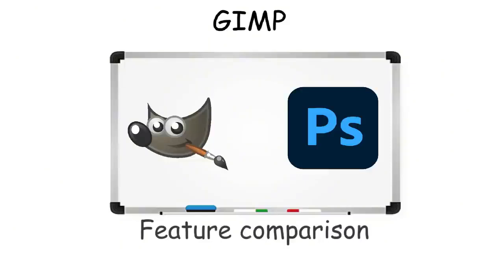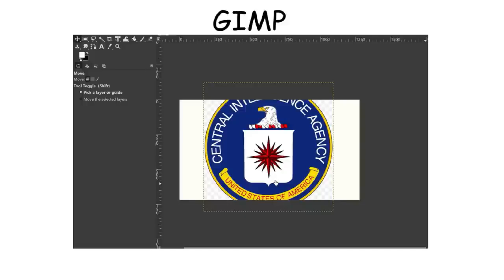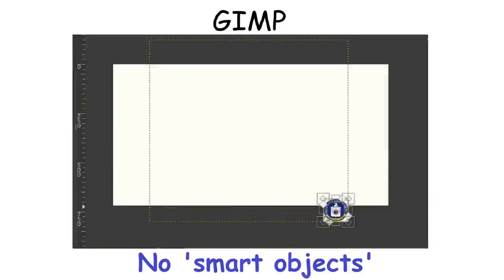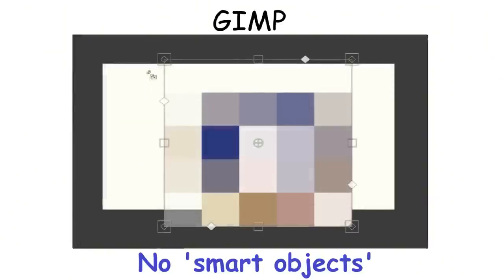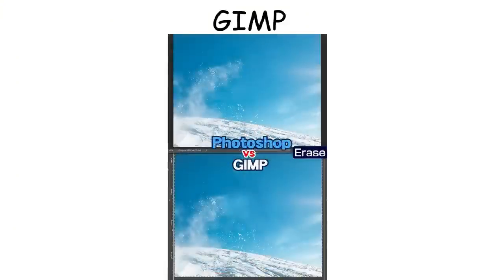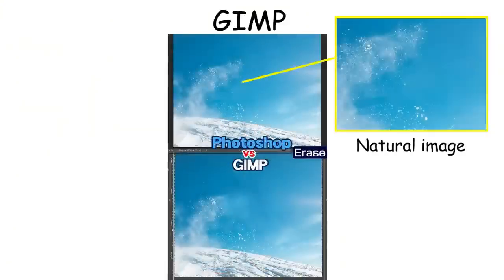However, if we talk about features and quality, GIMP is still weaker compared to Photoshop. For example, GIMP doesn't have smart objects like in Photoshop, which means if you resize an image and then try to scale it back up, the image becomes blurry. And when it comes to erasing an object, the results in Photoshop look natural because there is no trace of the object.